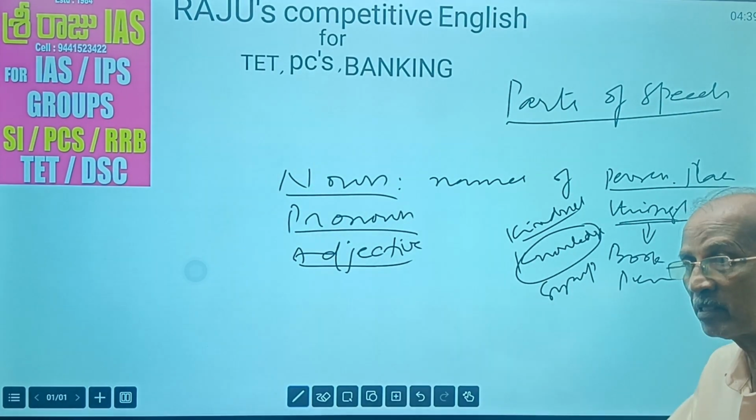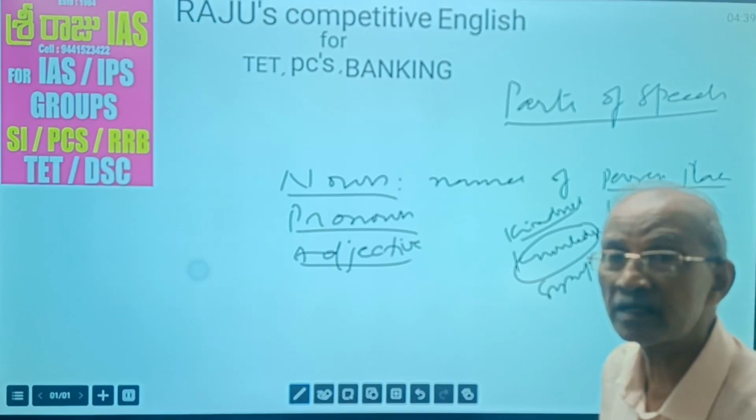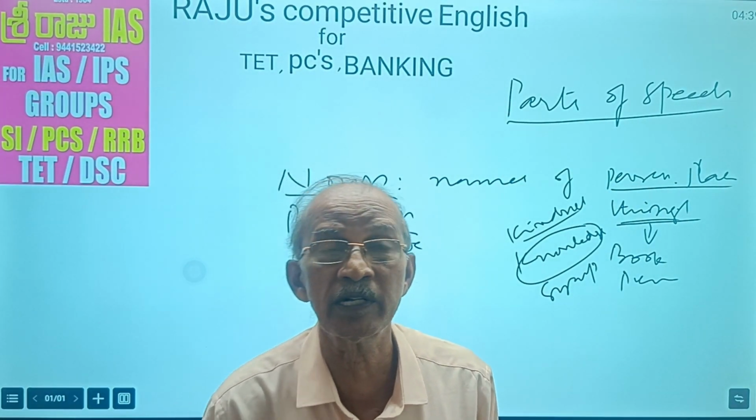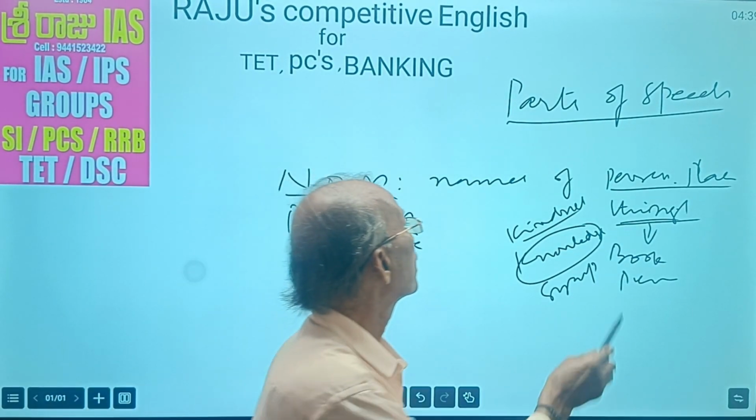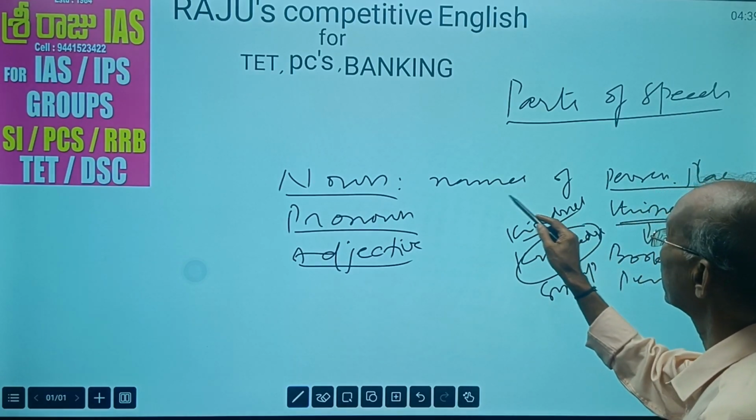Thing ante meeru pencil, pen ive things anukuntaru. Knowledge, sympathy, kindness, virtue, goodness, power. What are these? These are also nouns. So, these are the nouns.